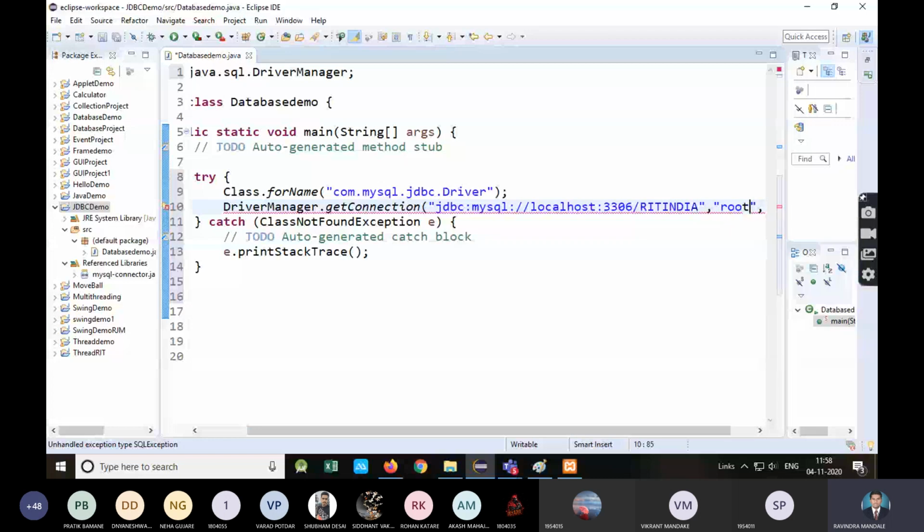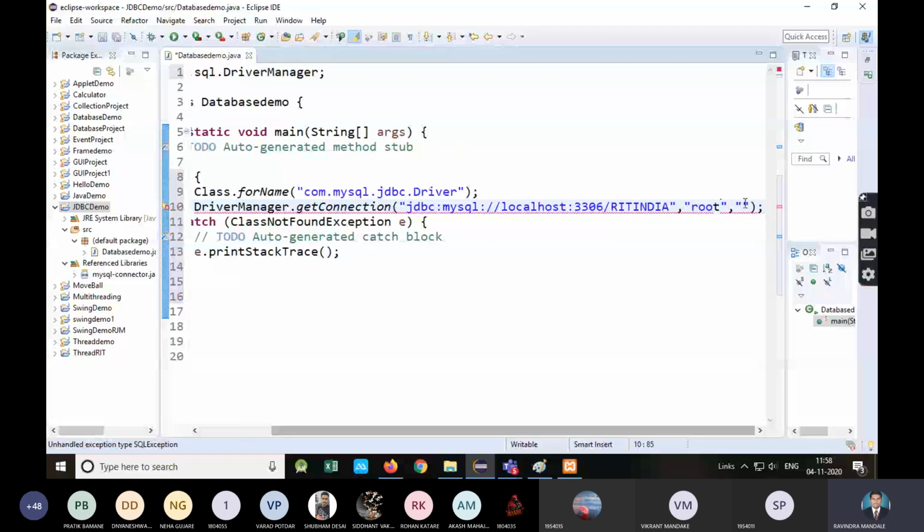The second argument is the username of that MySQL. While installing, you have given some username. So see, the getConnection method is used to establish the connection. For establishing the connection, you need to mention three things. First is the URL, which is nothing but the URL where your database is present. It is present on the current machine.